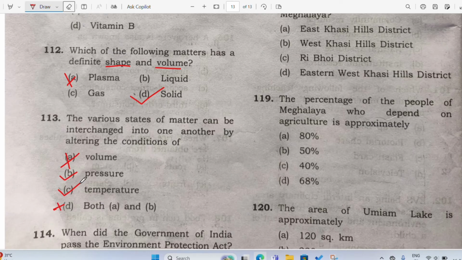Which means those candidates who have chosen option B, you are also correct, you get 1 mark. And those who have chosen option C, you are also correct, you will also get 1 mark. All right, good. So I hope it was clear to you that pressure and temperature, both of these are correct answers. So whatever you choose, whether you choose A, B or C, you are right.